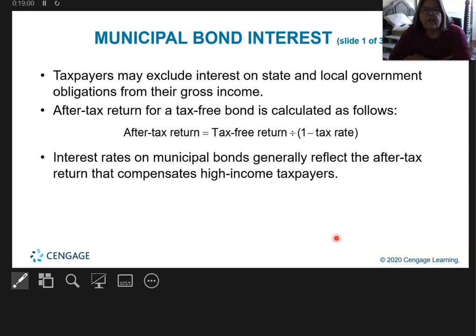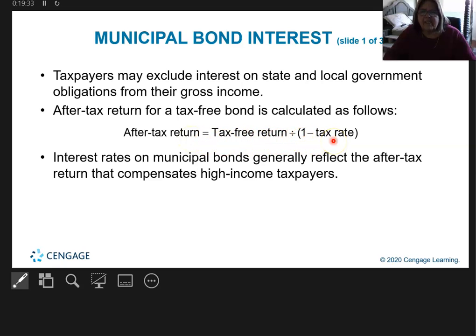So this might not apply to very many of you, but municipal bond interest: when you buy bonds, usually you buy them from a municipality like a city, a state, or government. You can exclude interest on state and local governments from your gross income for the state you live in. So if we live in California and we buy California state bonds, the interest is actually excluded from our income.